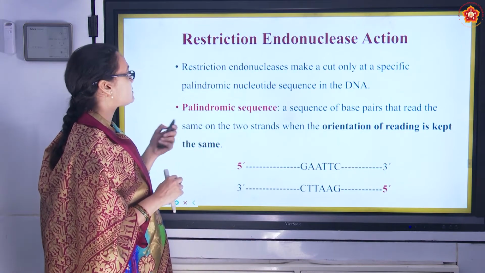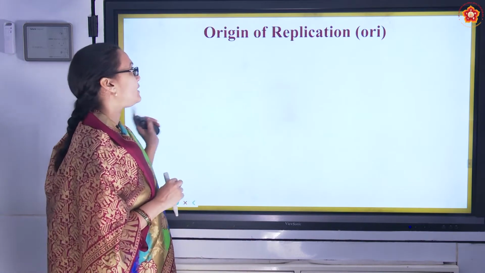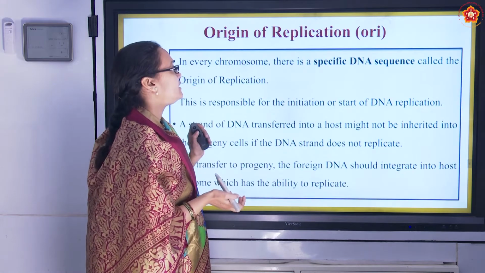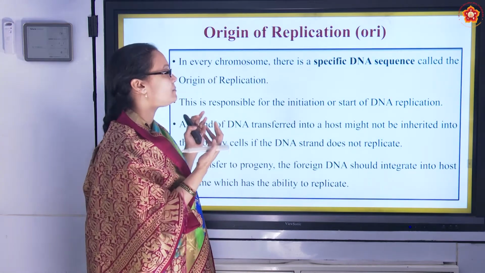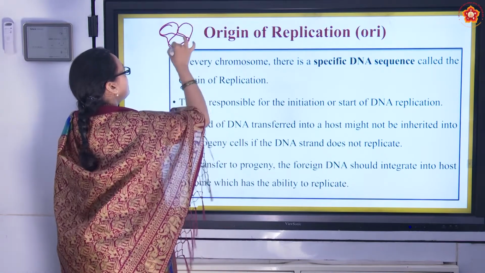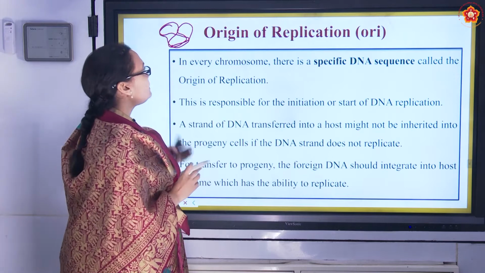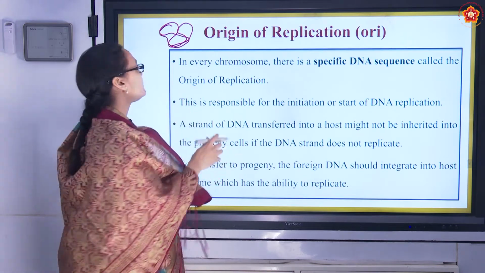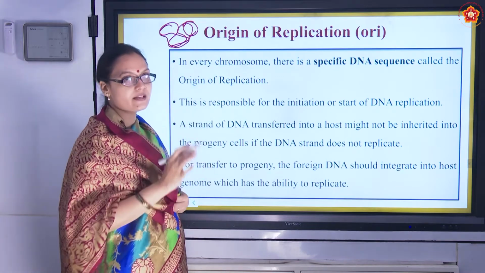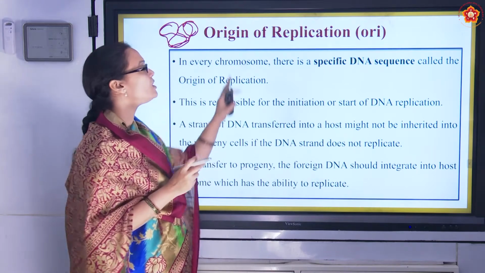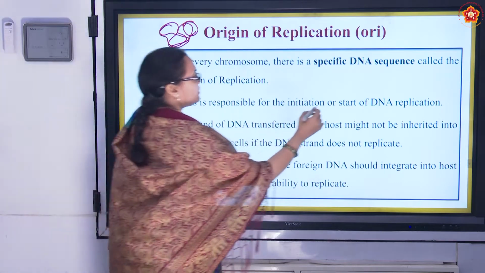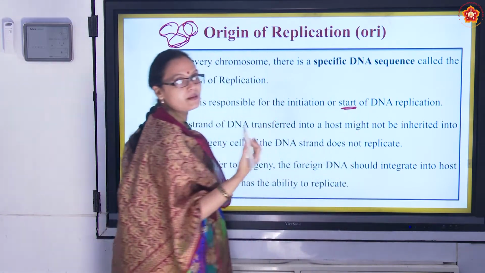Then we are going to the next new terminology, ORI. What is origin of replication? As the word suggests, it is the site from where replication starts, right? If this is the chromosome, the replication doesn't start anywhere and everywhere. It starts at a specific site. This specific site where the replication starts is called the origin of replication. So it is responsible for the starting of DNA replication. That's where the replication starts.